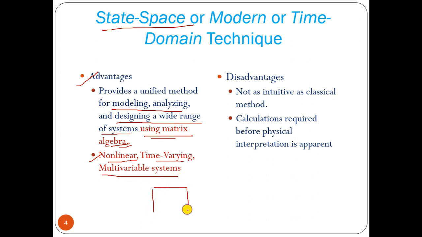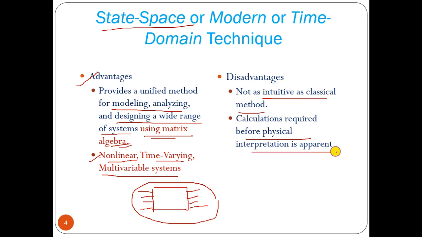That means if we have many inputs and many outputs, that can be solved very easily using this state space model. The disadvantage is that this is not as intuitive as the classical method. Calculation is required before physical interpretation is apparent, and calculation is a little bit difficult because we have to use matrix algebra.